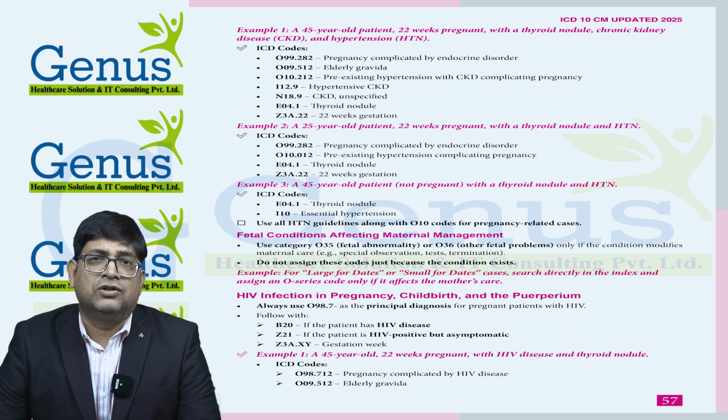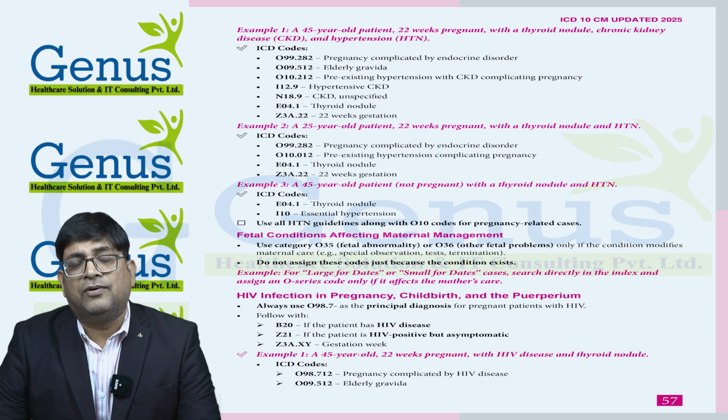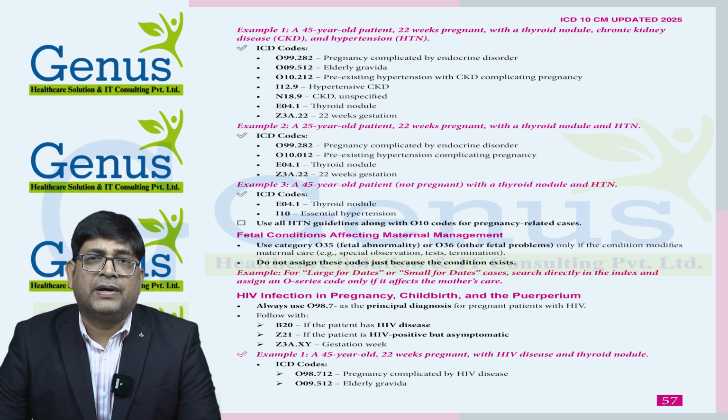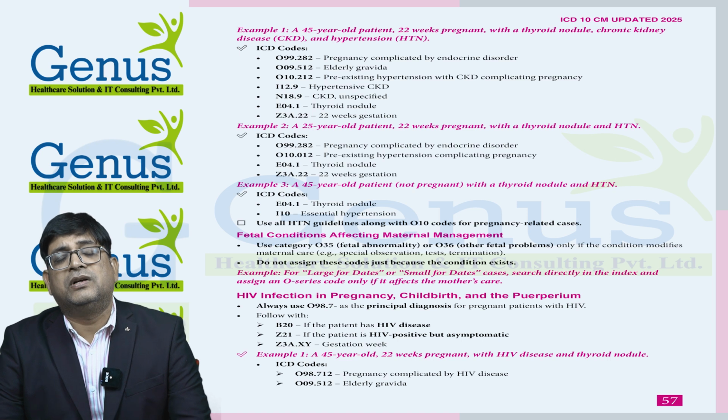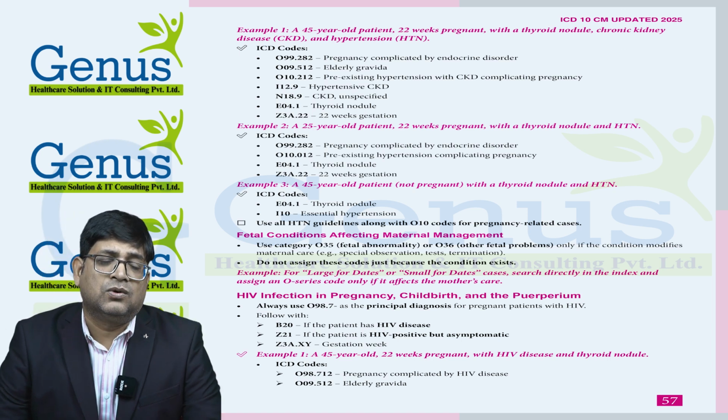So O10.012 is quite enough in this particular scenario. Apart from that, we need to provide the code for pregnancy complicated by endocrine disorder, thyroid nodule and number of gestation weeks. Because the patient is 25 years old, there is no need to provide the elderly gravida code.